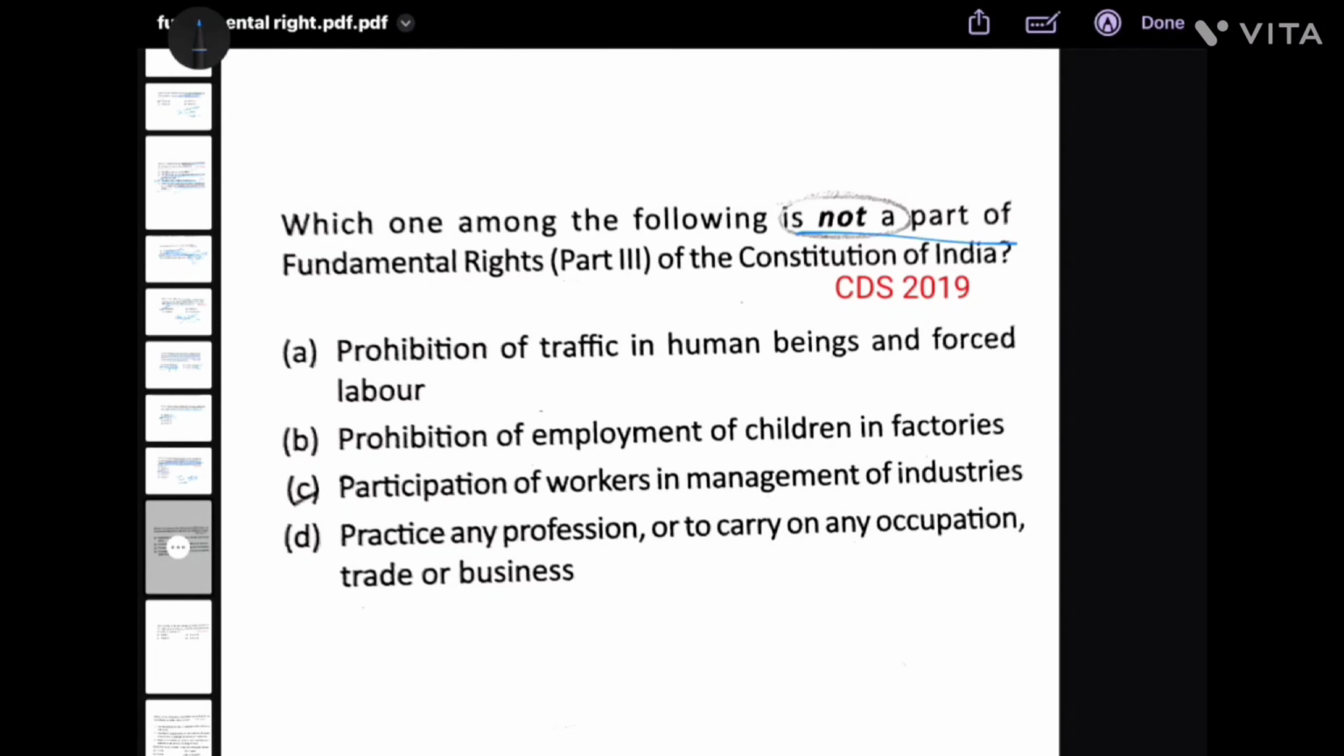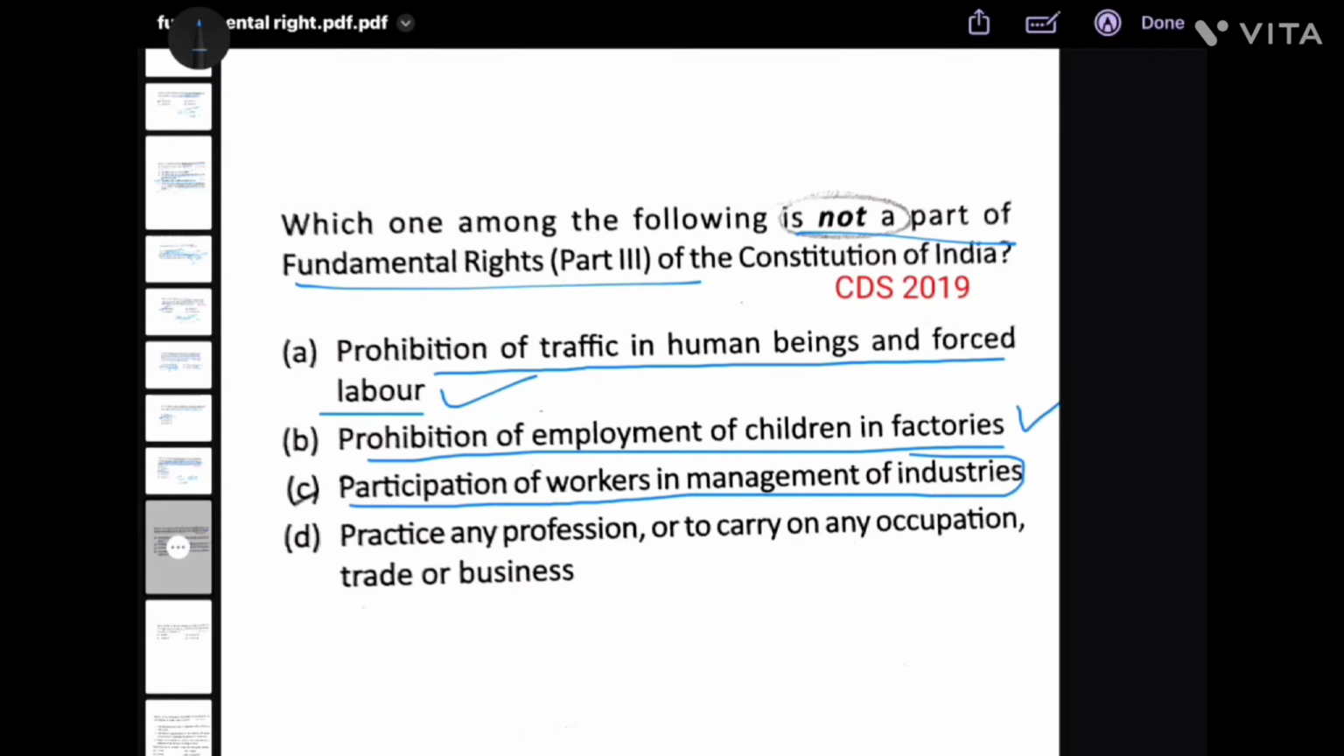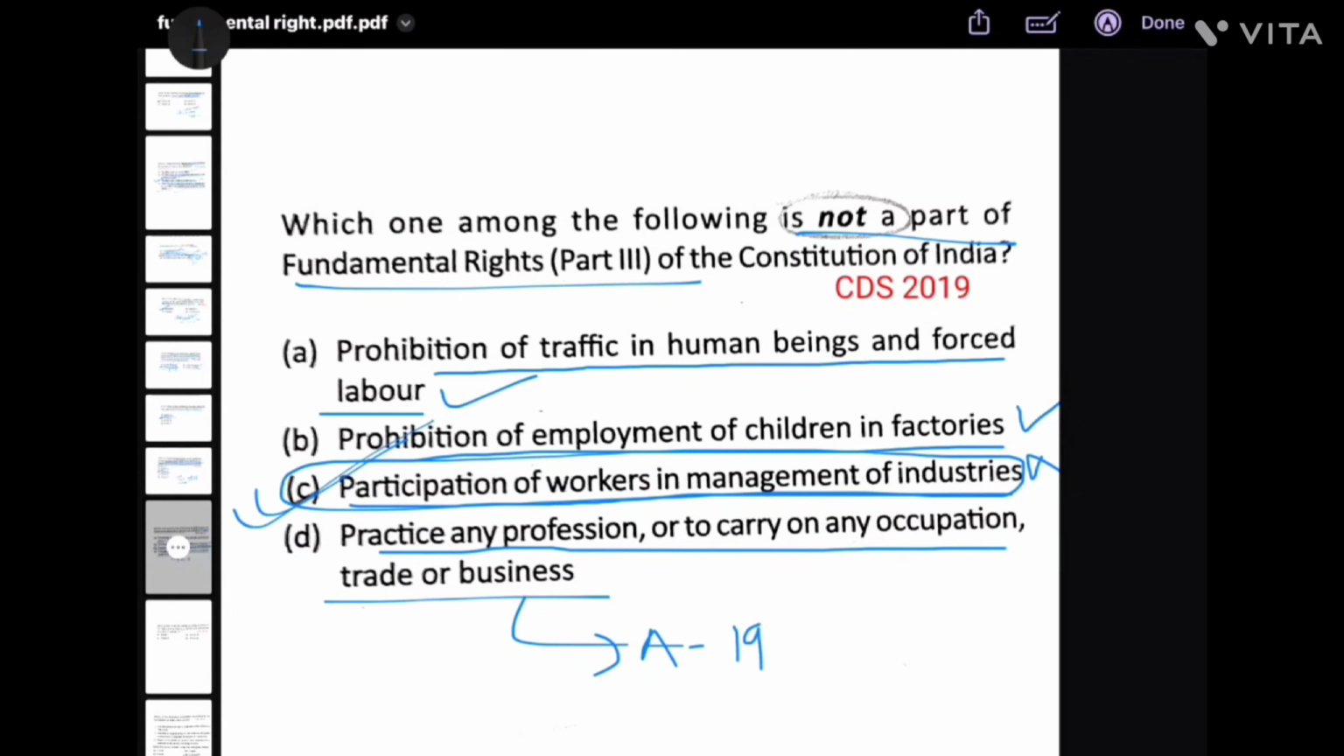Which among the following is not a part of fundamental rights, Part 3 of the Constitution of India? Prohibition of traffic in human beings and forced labor. This is a fundamental right. Prohibition of employment of children in factories is also a fundamental right. Participation of workers in management of industries. Workers तो industries के management में काम करते ही हैं. This is incorrect. Practice any profession or carry out any occupation, trade or business, Article 19. C is the answer. This is not a fundamental right. Next question.